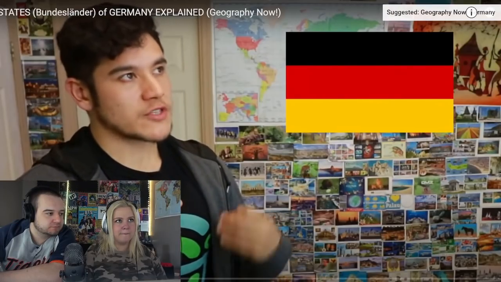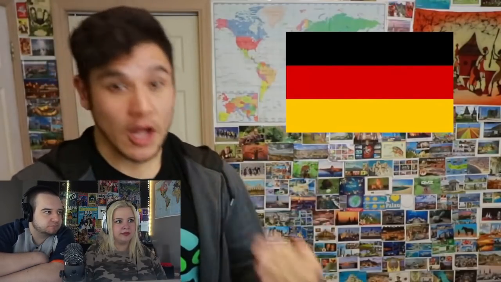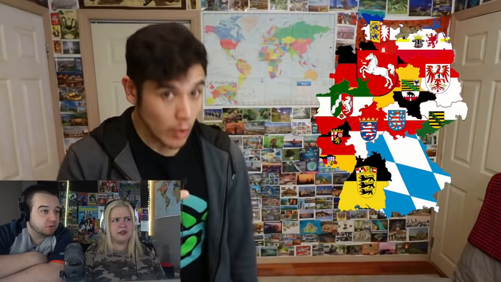The states, or Bundesländer, of Germany. Germany is a powerhouse nation. Obviously, it is the largest economy in Europe, and it holds a significant role of geopolitical activity that links an entire continent. As you'll soon find out, each state in Germany is pretty unique and diverse in its own way. Each can have their own flags, specialty, and some have unique dialects.